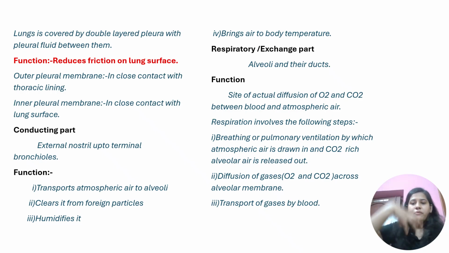Okay, now as you have drawn in air, it goes into the lungs. In the lungs, what happens? Suppose you have taken oxygen. This oxygen is taken in the body, carbon dioxide is given out. So here it is provided that diffusion of gases, oxygen and CO2, across the alveolar membrane occurs. And at last, we are having transport of gases by the blood. Very simple. You are taking oxygen, it is going into the lungs. In the alveoli, there is exchange of gases, oxygen and CO2, and then from there, the oxygen is transported in the blood.